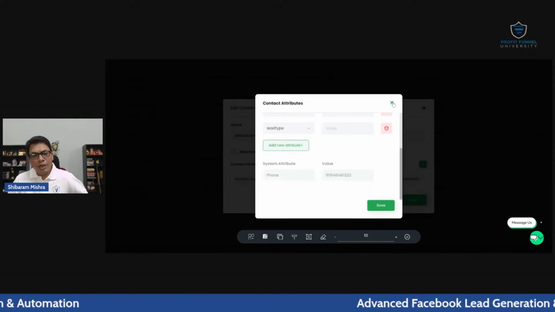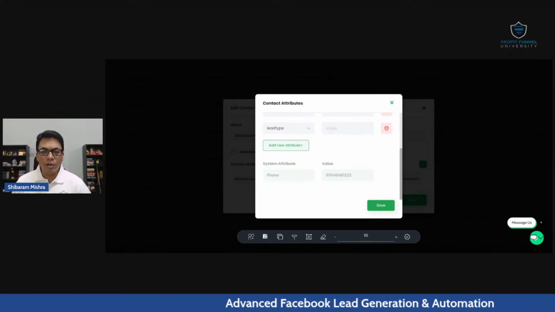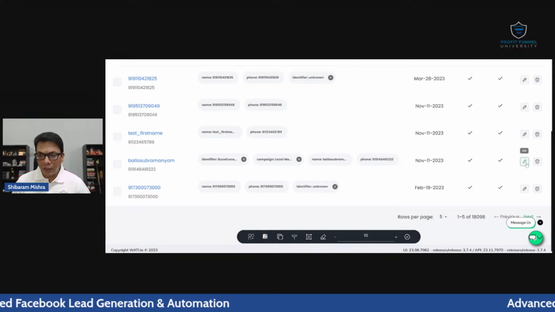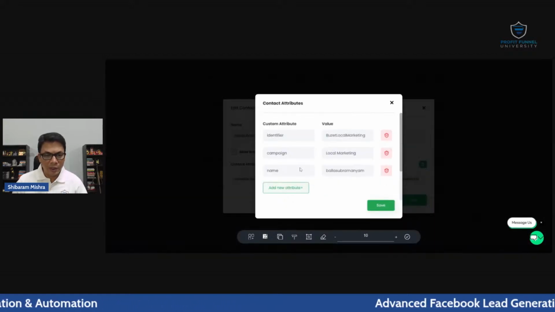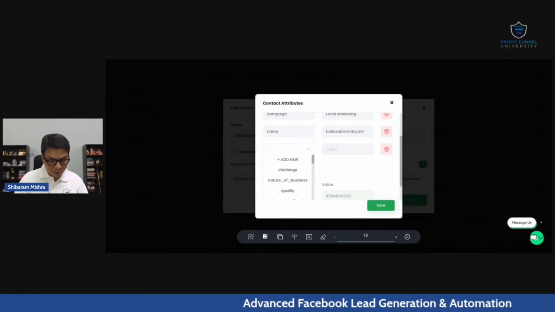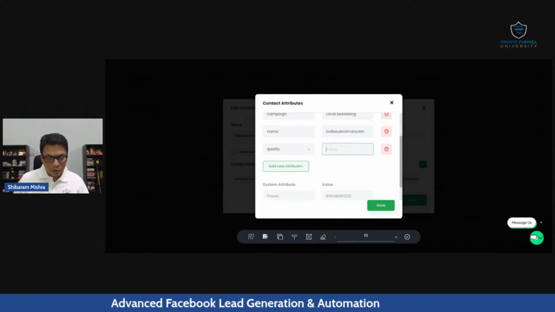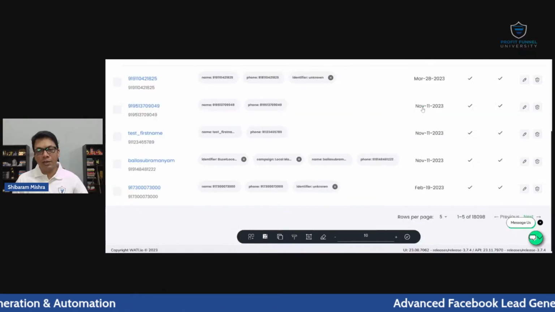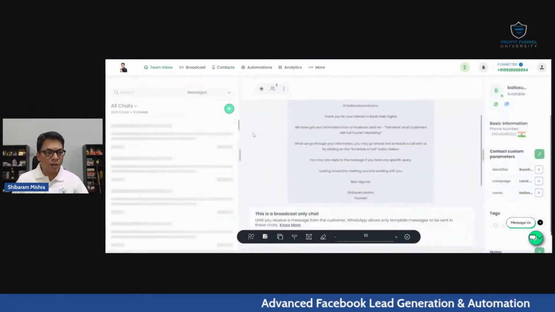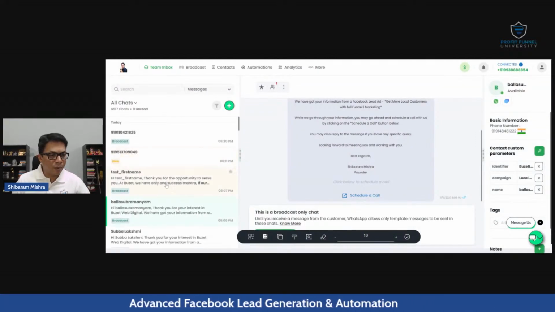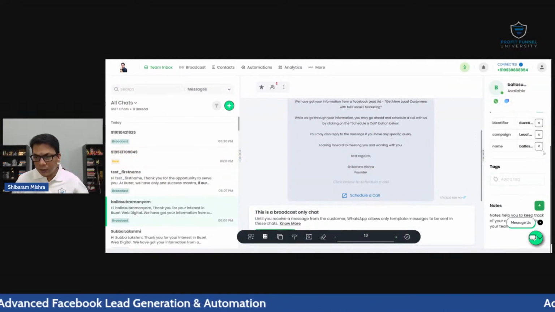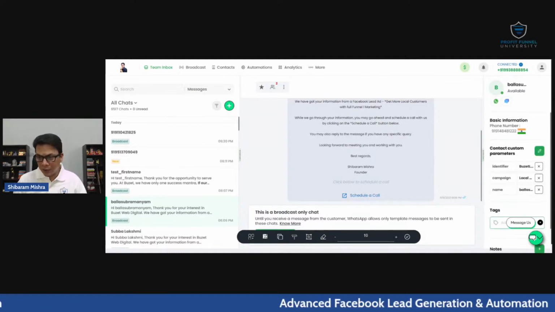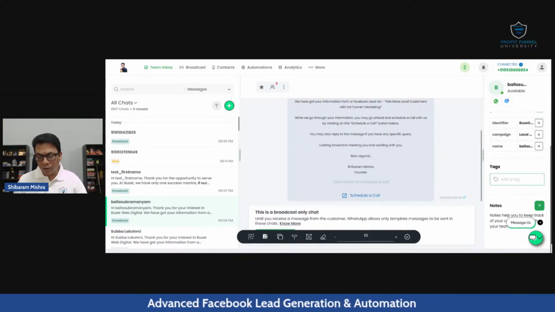So you can edit it, and you can do it through automation, or you can do it manually, and you can actually edit each contact. If you click on edit, you'll be able to do it. Here, if I edit, add new attribute, quality, hot. Okay, for some reason I'm not able to edit, but yeah, that is possible. Basically, for each lead you can tag, and you can mark various opportunities for them. Let's say I can also mark it as a hot lead. I don't know, for some reason I'm not able to type here. Probably I'm sharing.